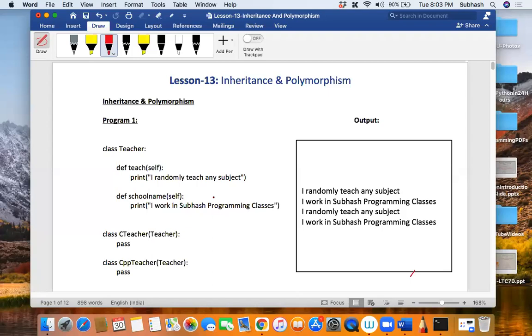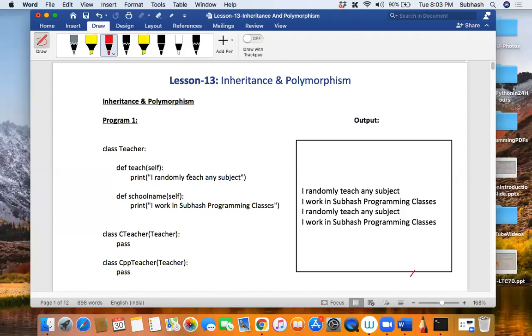So inheritance is a concept where the child class will inherit the properties from the parent class, isn't it? Yes or no? Am I right? Inheritance is a concept where the child class derives from its parent class and inherits certain properties from it, and apart from the inherited properties, it also adds its own properties to itself. Am I right? Correct.